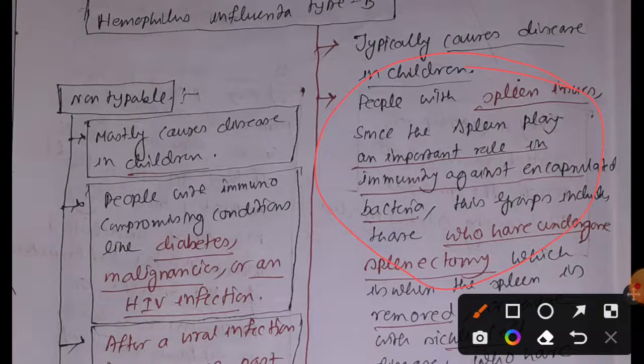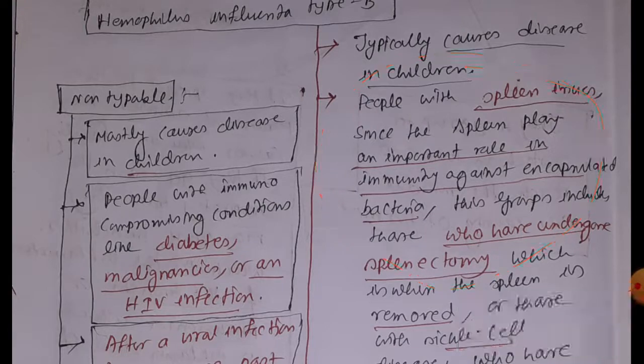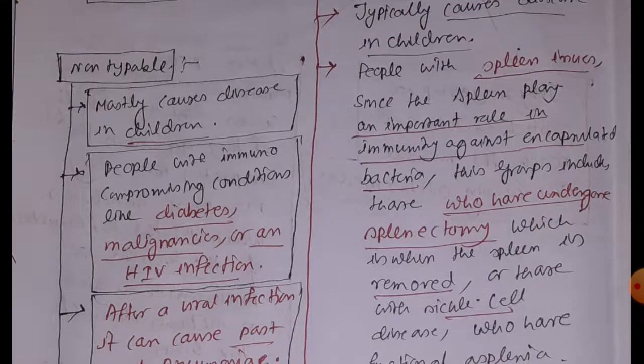Those who have undergone splenectomy, that is simple removal of the spleen, and those who are suffering with sickle cell anemia are very susceptible to Haemophilus influenzae type B infection, and also those who have functional asplenia.